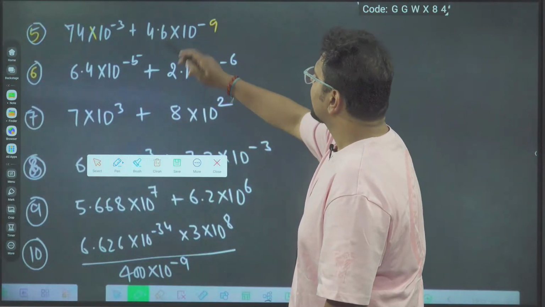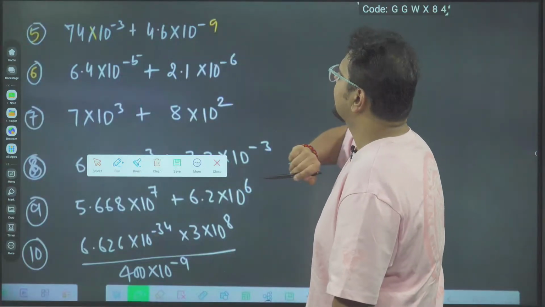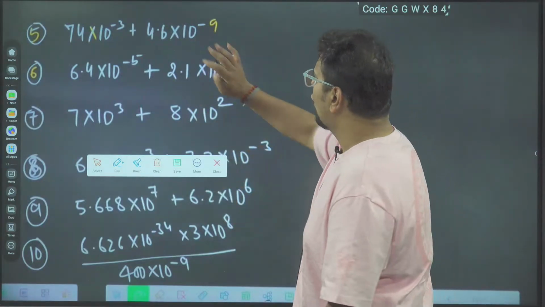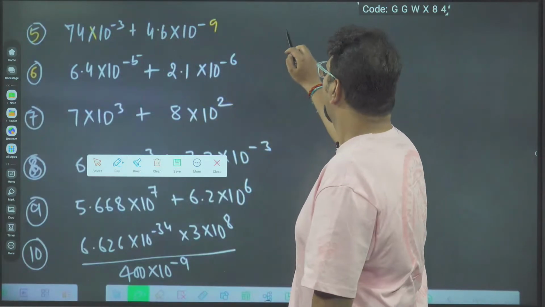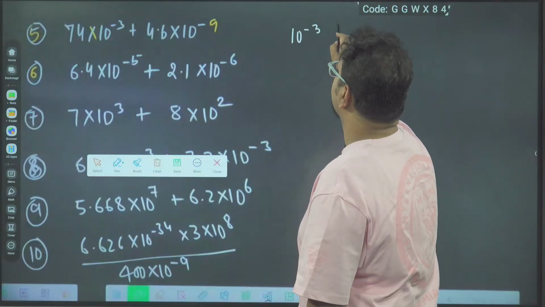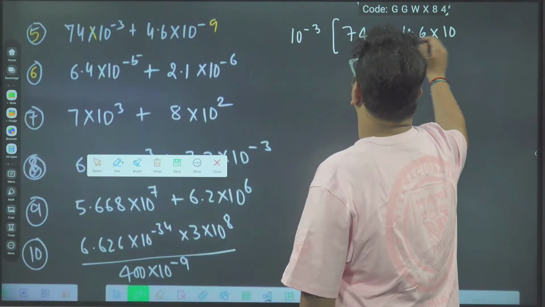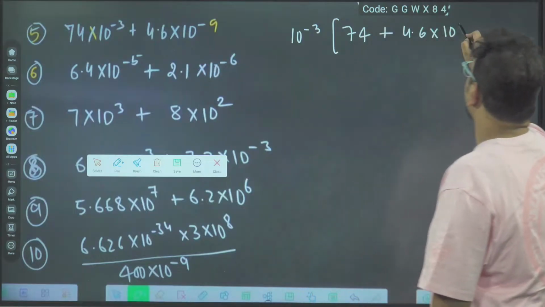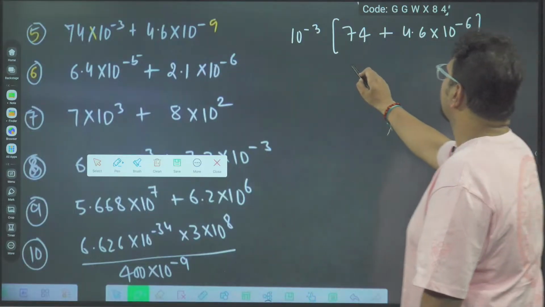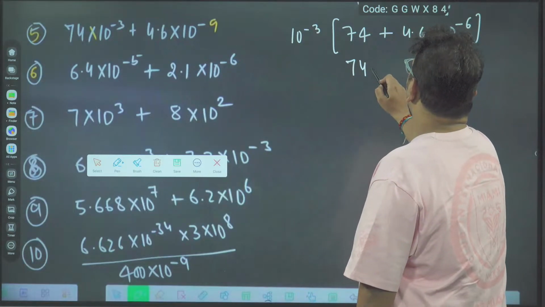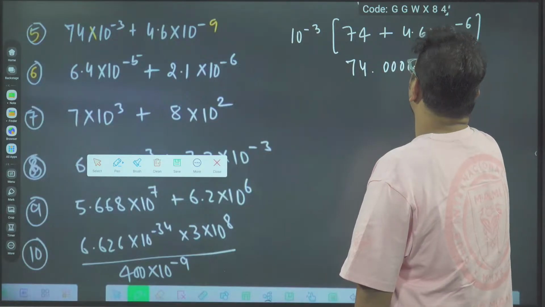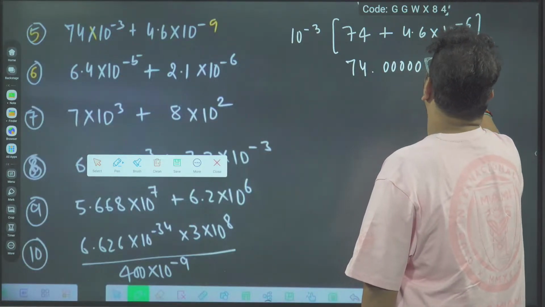Next, 74 10 power minus 3 plus 4.6 10 power minus 9. If you solve it mathematically, I will take 10 power minus 3 common. So I will get here 74 plus 4.6 into 10 to the power minus 9 and 3 minus 6. So it is 74.00000046, something like that, 10 power minus 3.